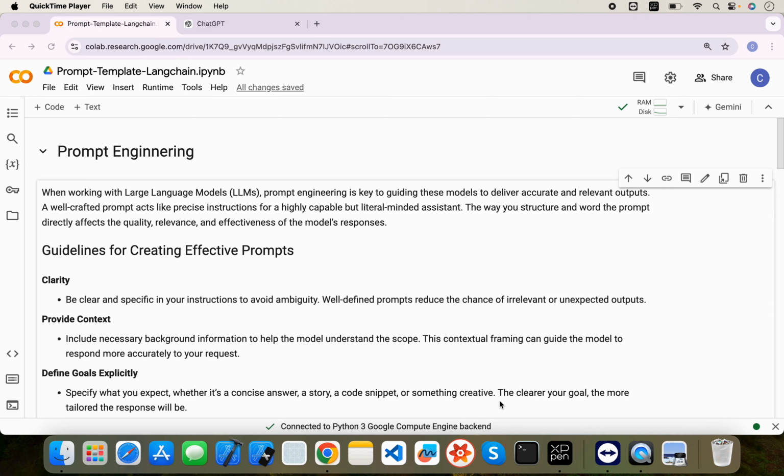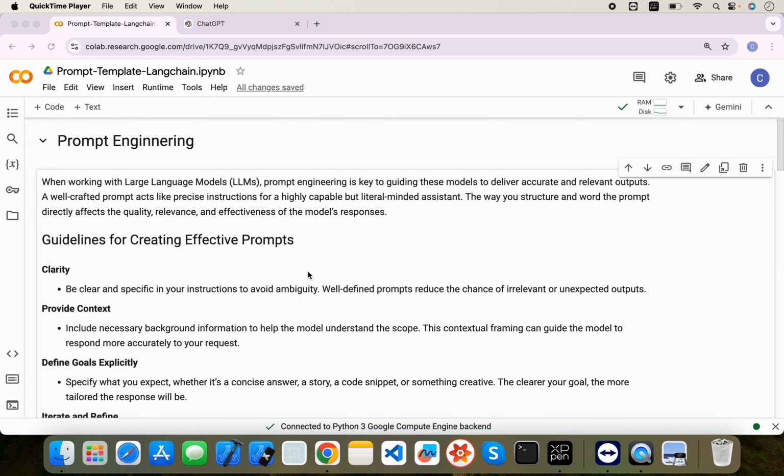So in this video, we will see what is prompt engineering and what are the prompt templates in LangChain. So let's get started. First of all, what is a prompt? A prompt is nothing but an instruction, or you can say a string, which we are providing to the LLM to generate our answer. Tuning the prompt and getting a better prompt to get the best answer is called prompt engineering.